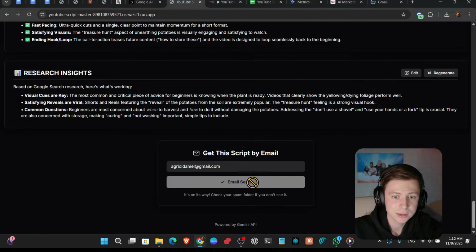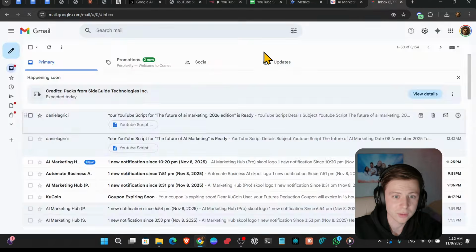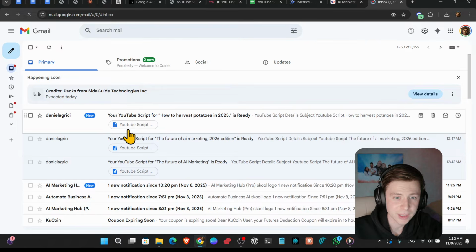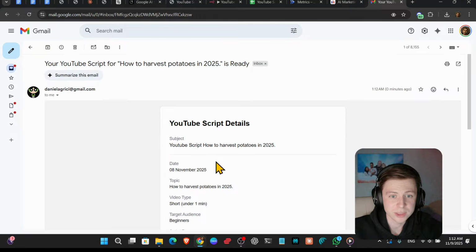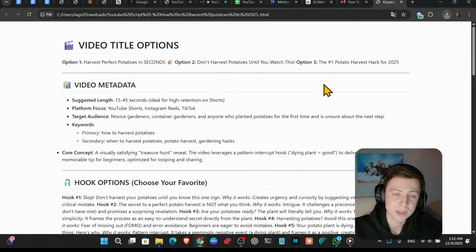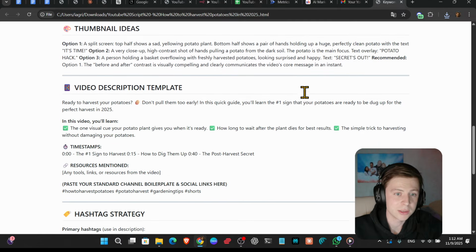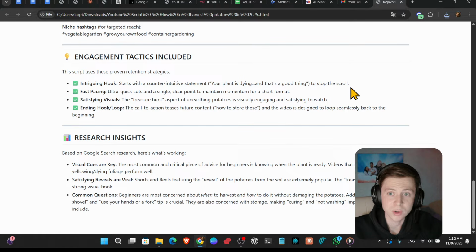And email sent. Perfect. So if I refresh right now, let me refresh it once again. Boom, the email is right here. So the same, if you put in your email, you're going to receive this here. If you press on view full script, you will get the full script as an HTML, and you can easily have it for reference or straight away copy it from there.